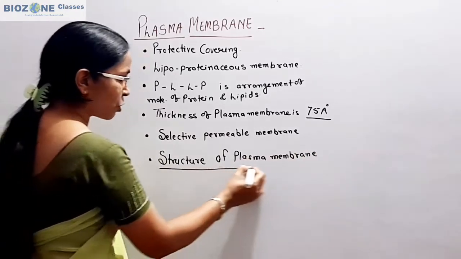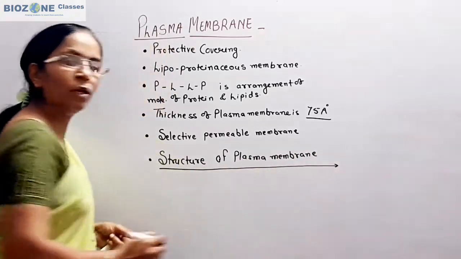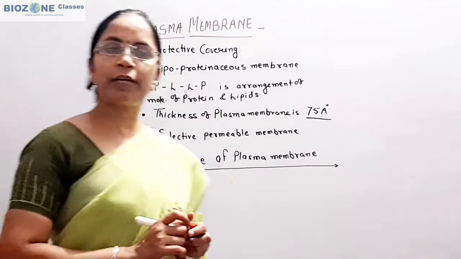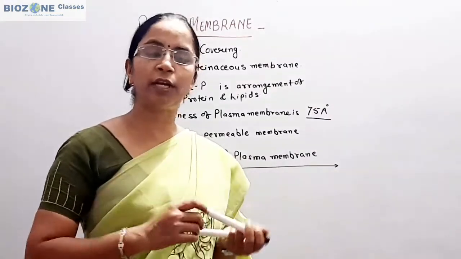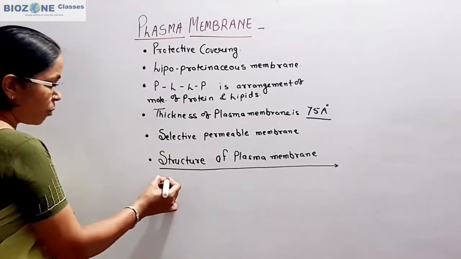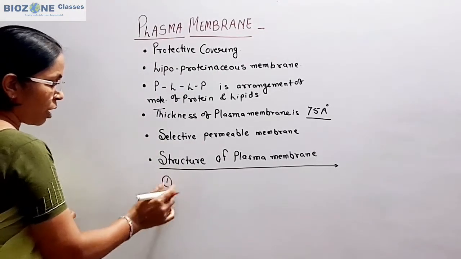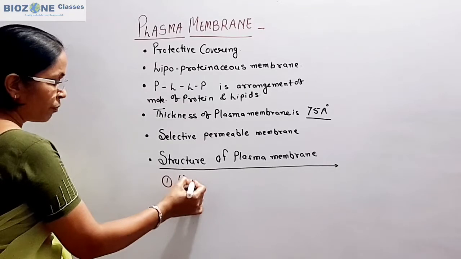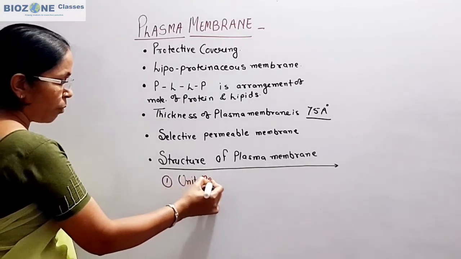To explain the structure of plasma membrane, different scientists provided different views, and among these, the three most important views are, first, the unit membrane model.